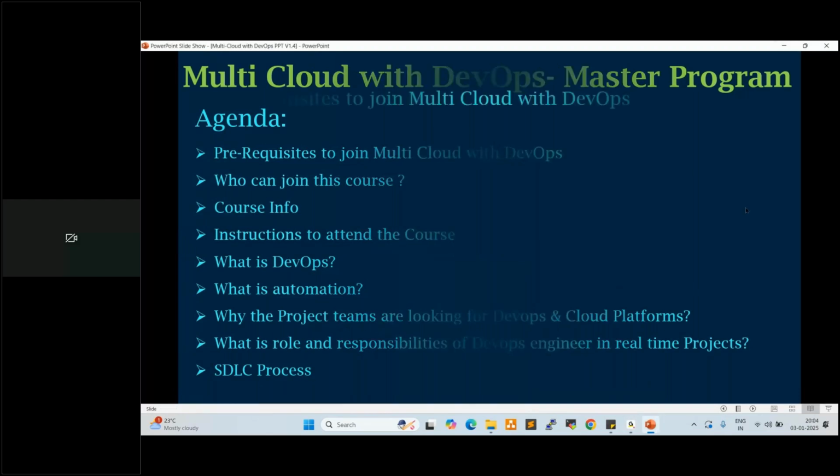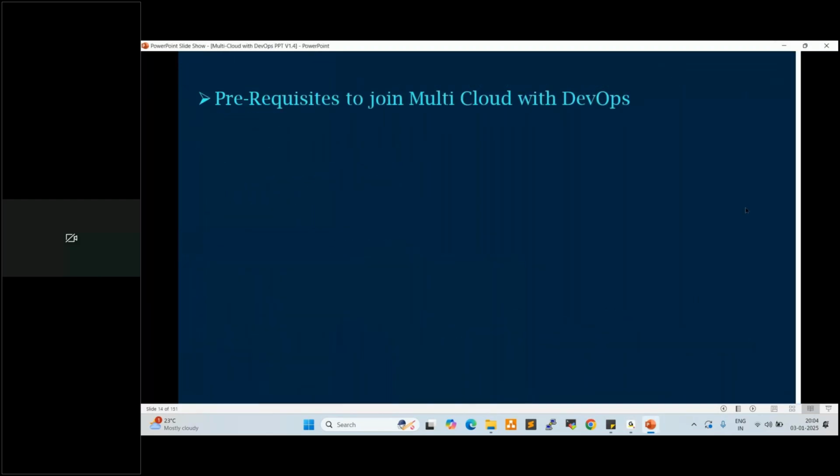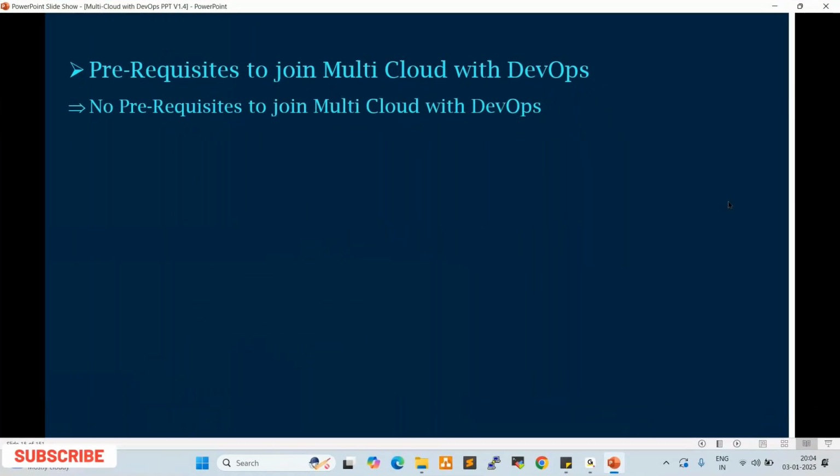What are the prerequisites to join multi-cloud with DevOps? There are no prerequisites. We don't require any developing background, any admin background, or any testing background.